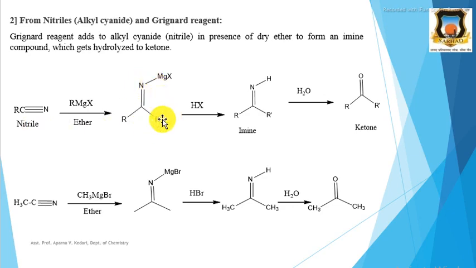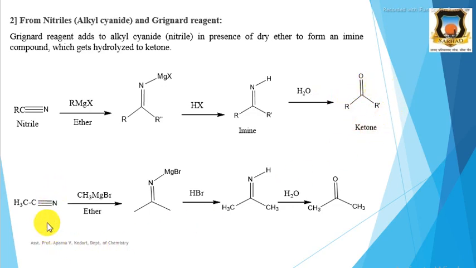Then when this imine is allowed to react with HX. When this Grignard reagent attacks this nitrile, it will give this complex, that is the nitrogen-magnesium complex. And when this complex or intermediate is allowed to react with HX, then it will give imine. And when this imine is hydrolyzed, then we get ketone as a product.